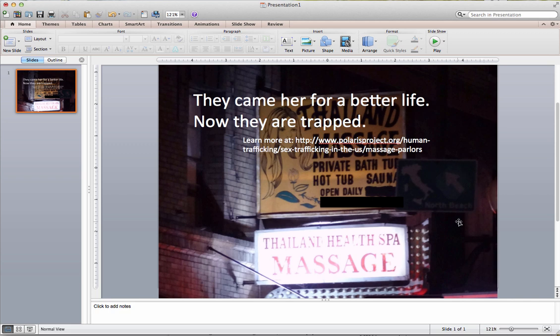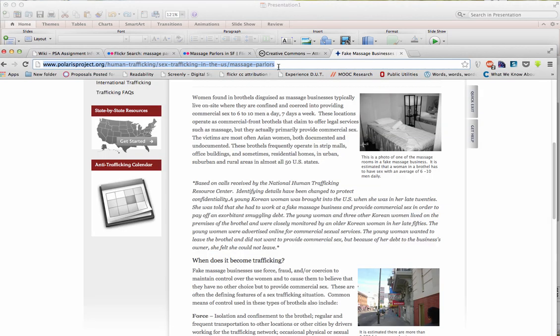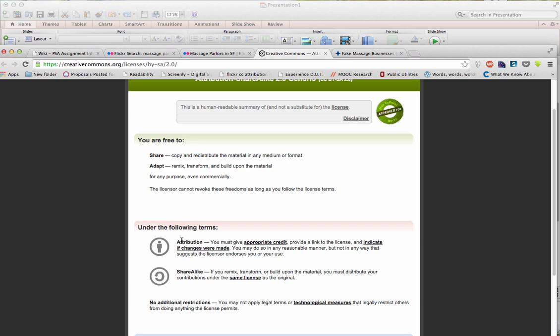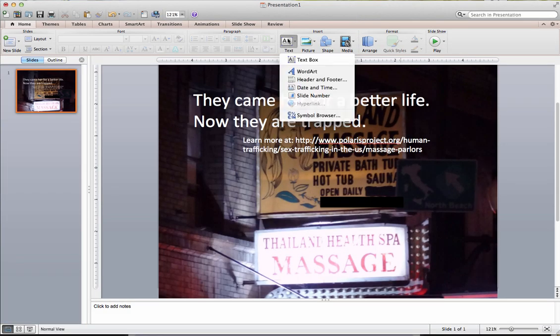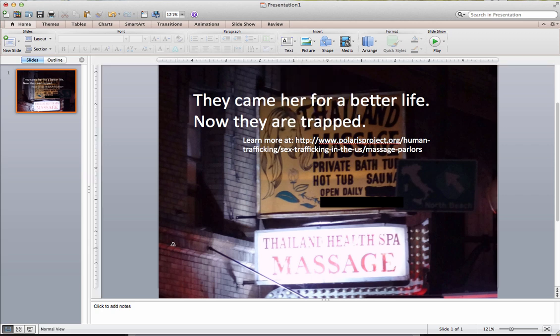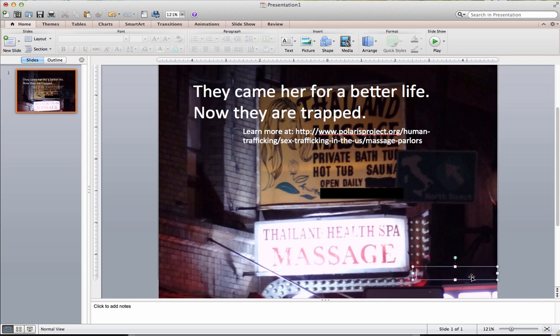And after that I need to make sure I provide the information about this image that I was required. So if you remember, I have to provide attribution and I have to let people share it. So to do that, I'm actually going to create another text box. I'll just put it over here on the right. This might be a couple of lines of text.